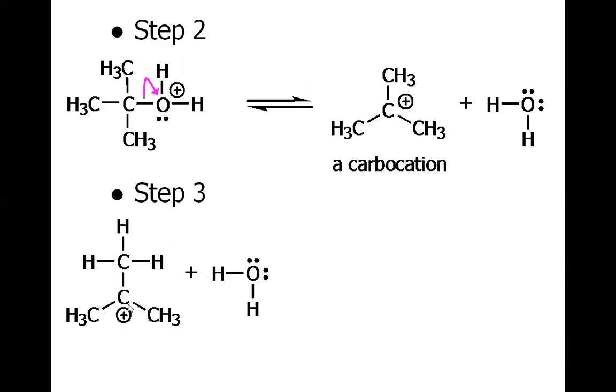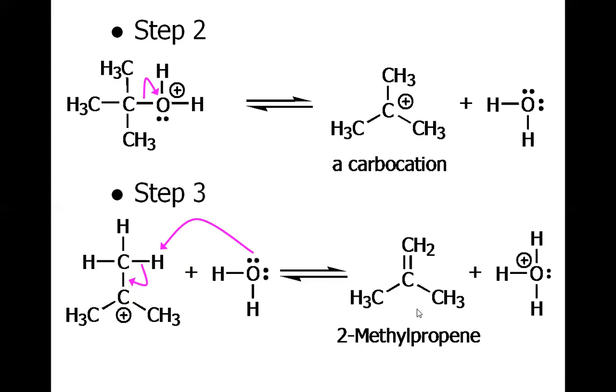Now this tertiary carbocation is directly attached to 3 methyl groups, each having 3 hydrogens. So there are a total of 9 hydrogens, which are all beta with respect to this carbocation, and all are equivalent. So when water serves as a base, it may remove any of the hydrogens. For example, let us show this hydrogen being removed. The lone pair attacks this beta hydrogen, and we have the carbon-carbon double bond between these two atoms. So this is how 2-methylpropene is formed.